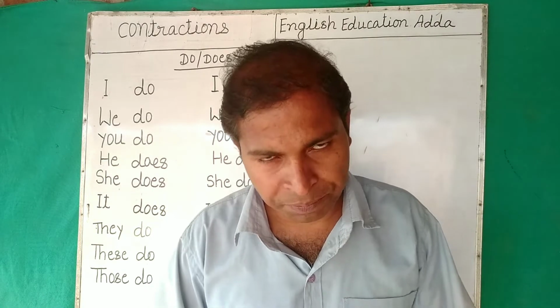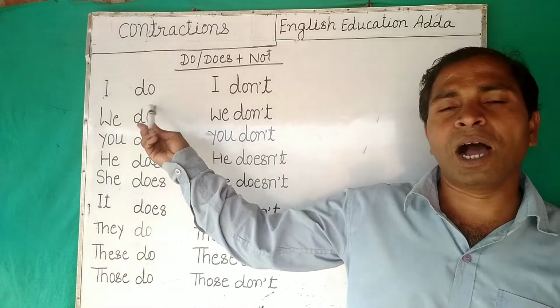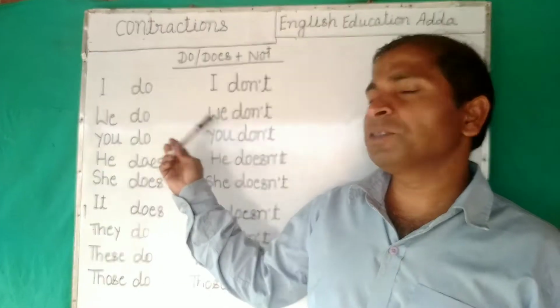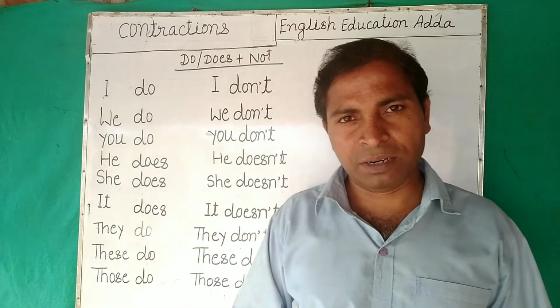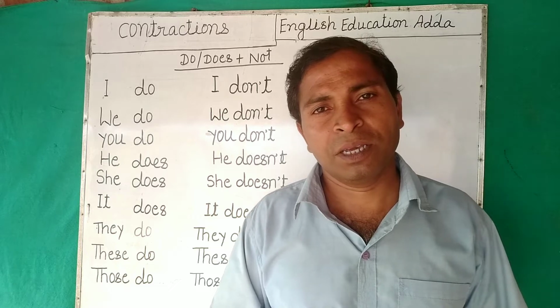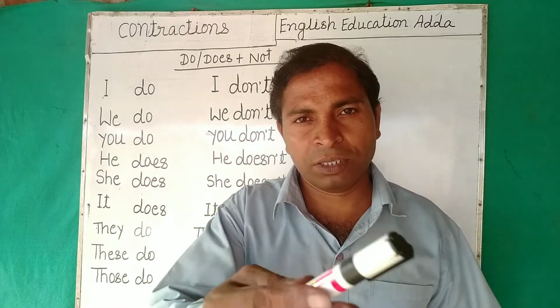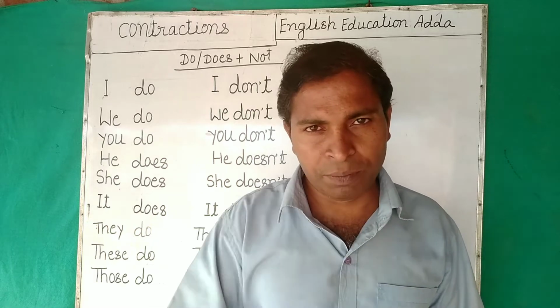So obviously we should start. As you're looking, this is the form, this contraction: I do, I don't, right? Everybody says that, we do, we don't. Everybody knows, I know that. But with correct pronunciation, you have to make practice. If you want to get good pronunciation, obviously you have to make practice. So let's start. Just you should cooperate with me, right?